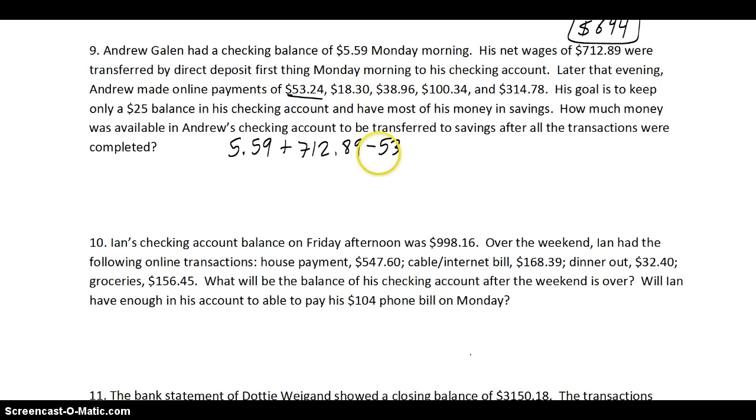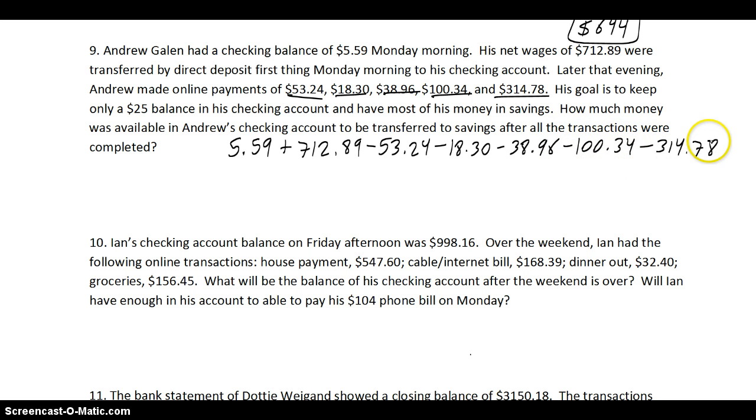He starts paying bills of $53.24, of $18.30, of $38.96, of $134, and $314.78. Okay. When you add all that and subtract that, okay, you should get something like $193.22. Okay. This is how much he'll have in his account after all of those bills are paid.